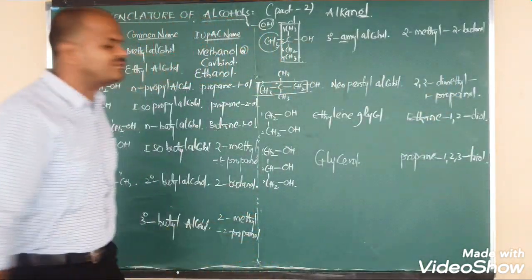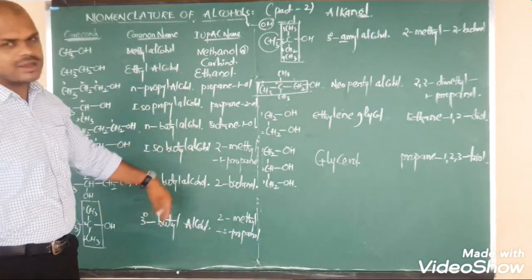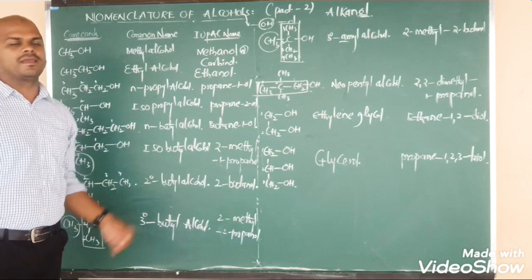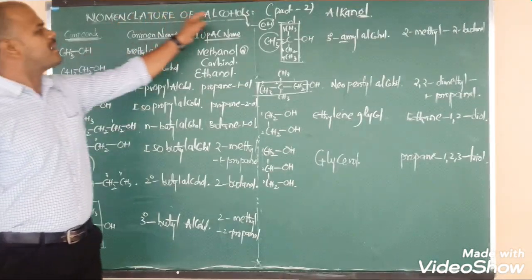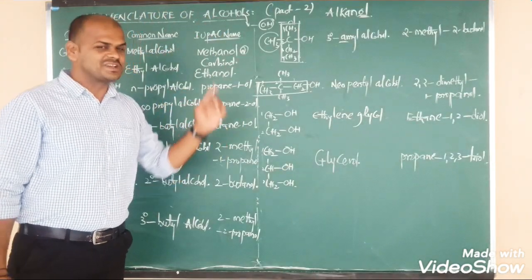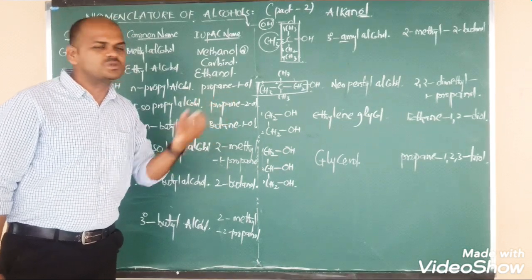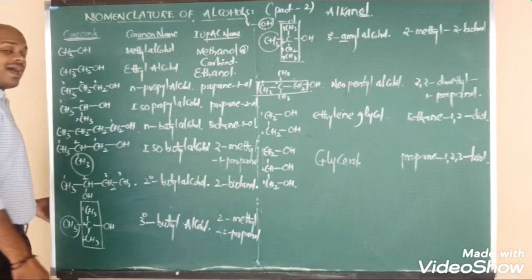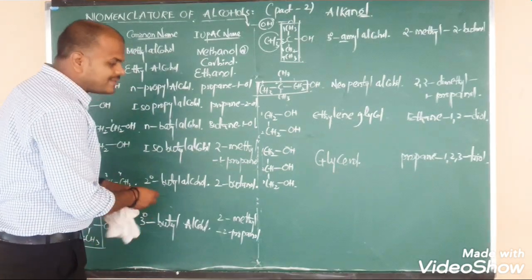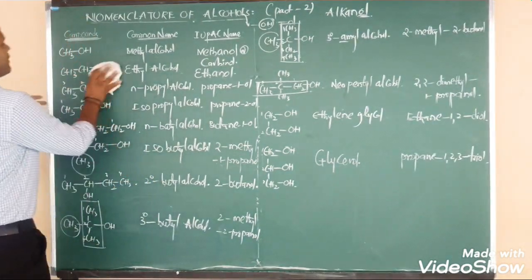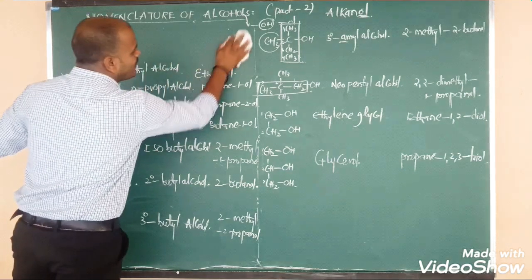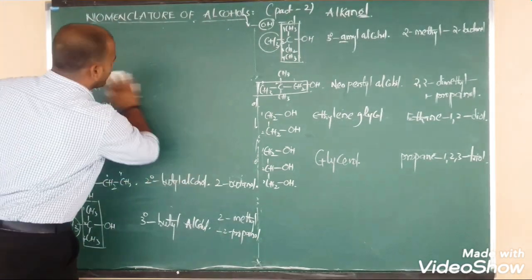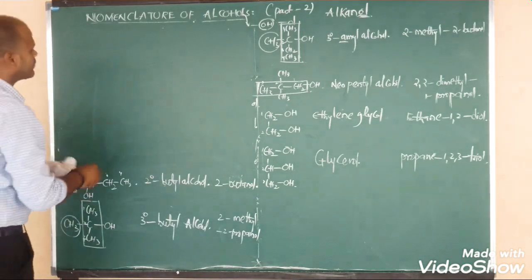In that way we have to give the nomenclature of alcohols, maybe monohydric, or dihydric, or trihydric, whatever that may be. In that manner we have to give the nomenclature of alcohols. So based on alcohols I want to give you 2-3 questions. Try to practice yourself. Okay, right. They will ask you questions like 'Write the IUPAC name of the following compounds.' Like that they are going to ask you the question. Okay, let us see here.